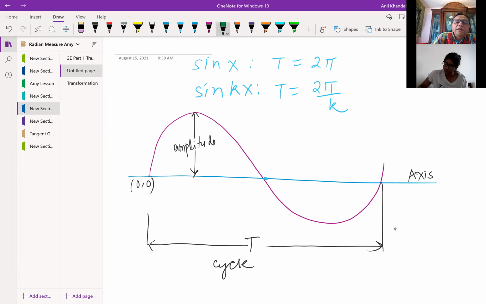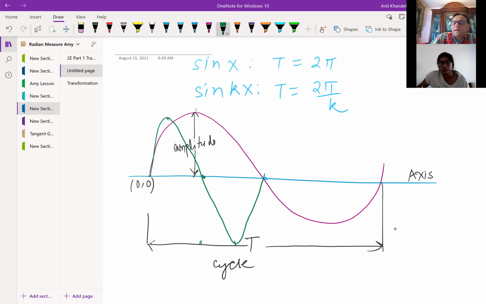I could have a wave, let me sketch it. Instead of completing in this fashion, my wave comes to the maximum here, 0, minimum, and this point. So my wave starts kind of like that. You see the sine wave?